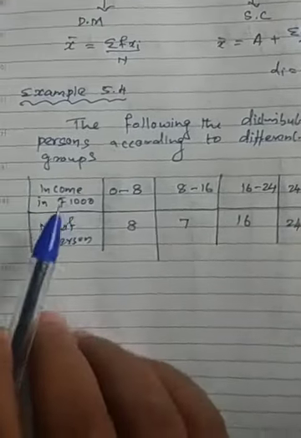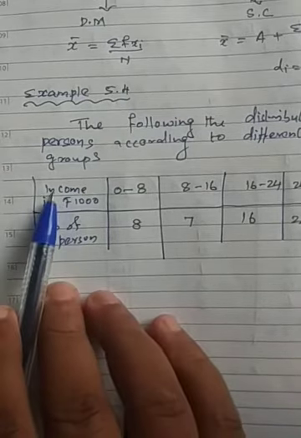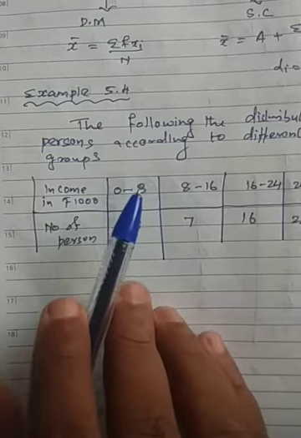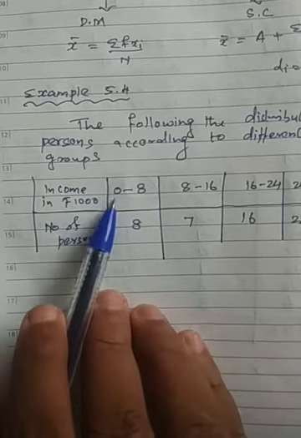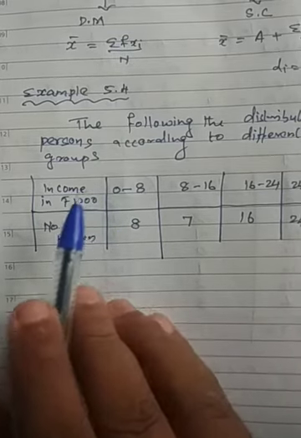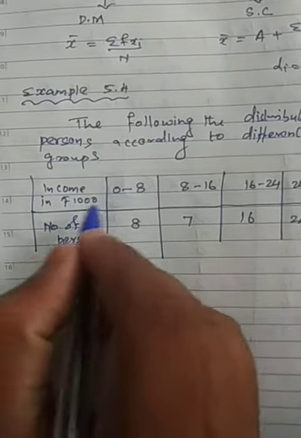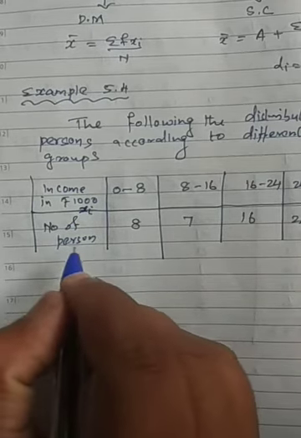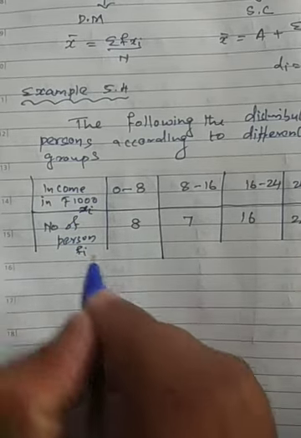Whereas in discrete, both two columns will be there, but 0 to 8, an interval like that, is not there. That is the discrete type. Here 0 to 8 is there, that's why it's a class type. Usually the class, like 0 to 8, is xi. The number of persons counted, you take it as f.